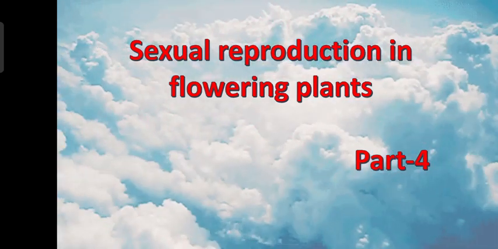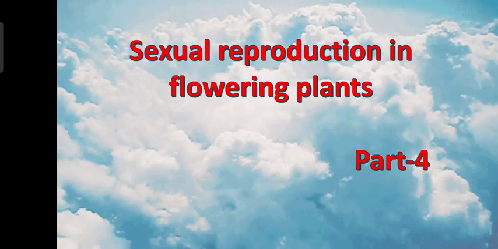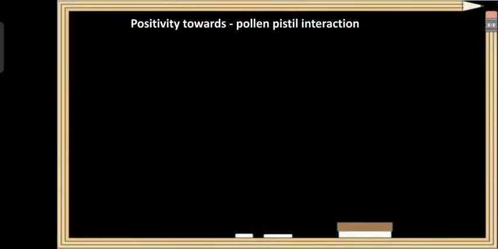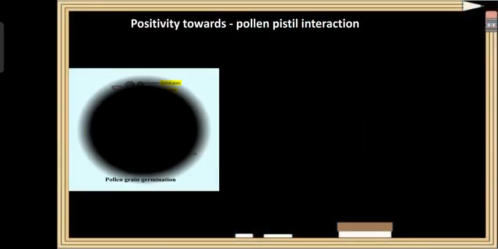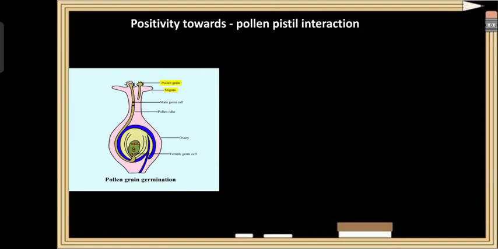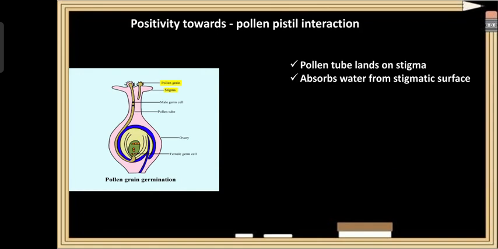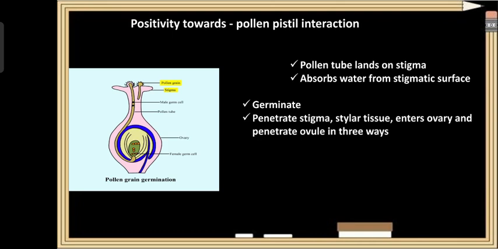Before I begin the session, we will have a small glance at the pollen-pistil interaction. Once a pollen tube lands on the stigma, it absorbs water from the stigmatic surface. The pollen tube now germinates and emerges out from the germ pore. The pollen tube penetrates into the stigma and grows downward through the stylar tissue. It passes through the style, enters the ovary, and penetrates the ovule in three possible routes.